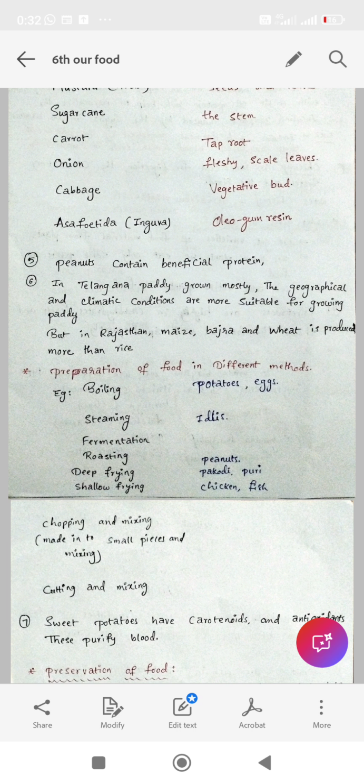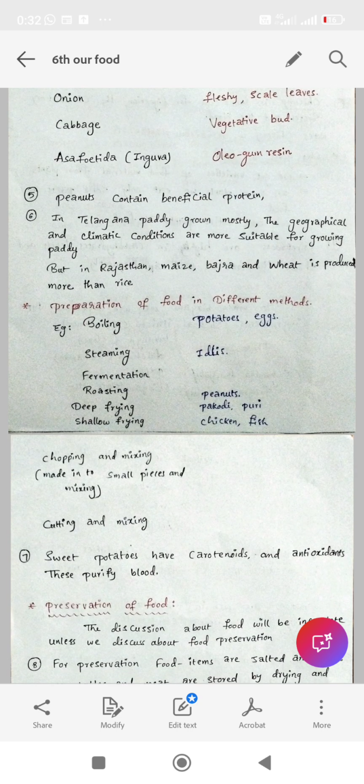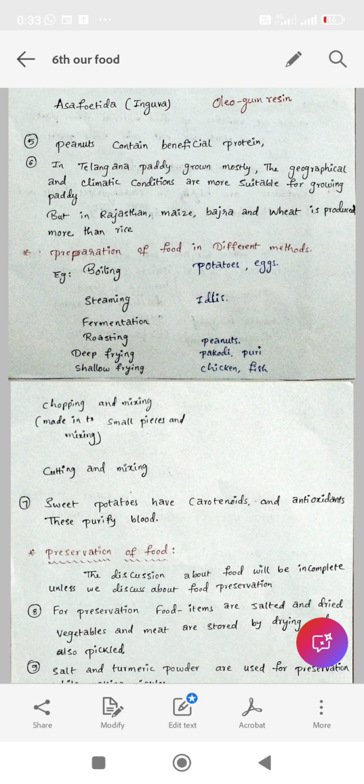In the Asafoetida, Ferula assa-foetida plant, we eat oleogum resin. Here this is a resin. It is a secondary metabolite. Clear? Next, fifth point. Peanuts contain beneficial protein. So here peanut has beneficial protein, nothing but it has proteins. Clear? In Telangana, paddy is grown mostly.